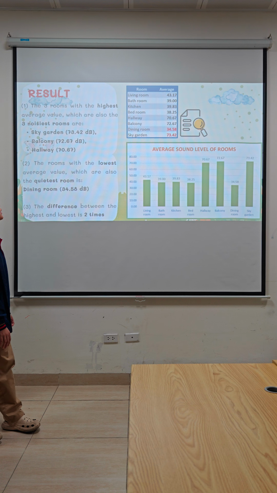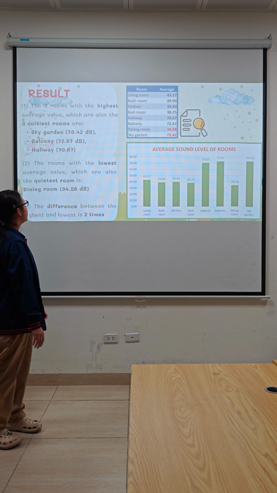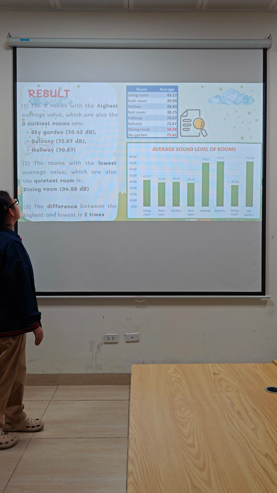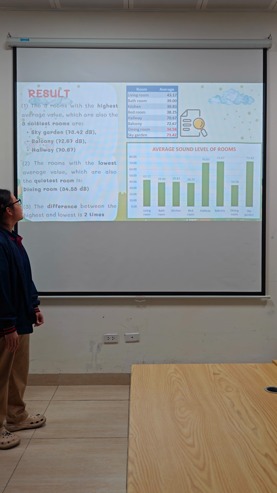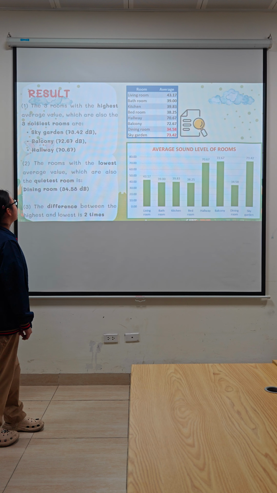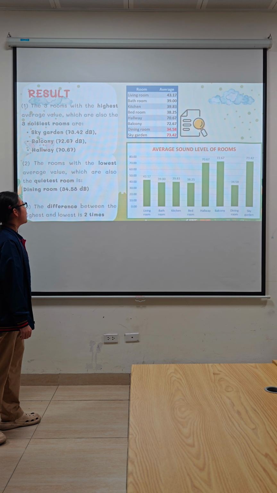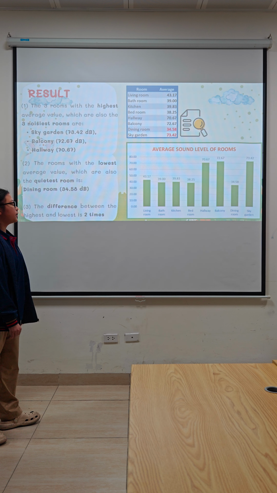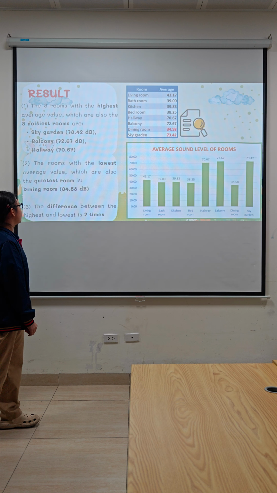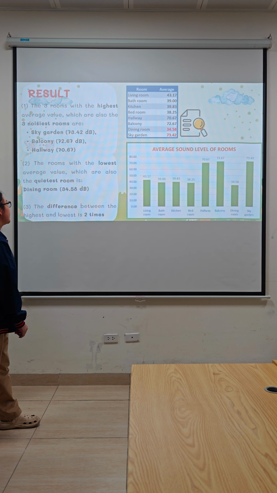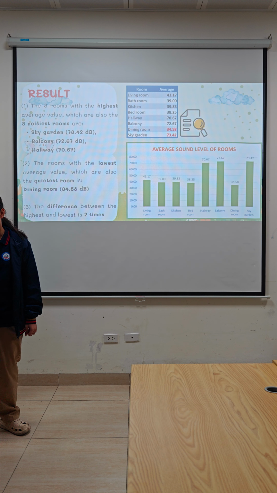The 3 rooms with the highest average value, which are also the 3 noisiest rooms, are sky garden, balcony, and hallway. The room with the lowest average value, which is also the quietest room, is the dining room. The difference between the highest and lowest is 2 times.